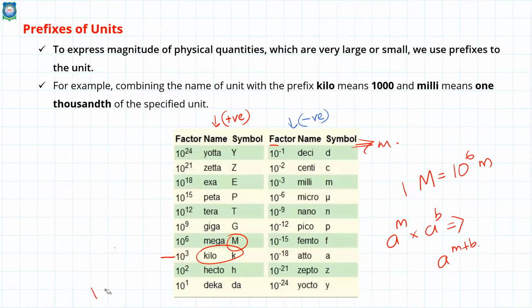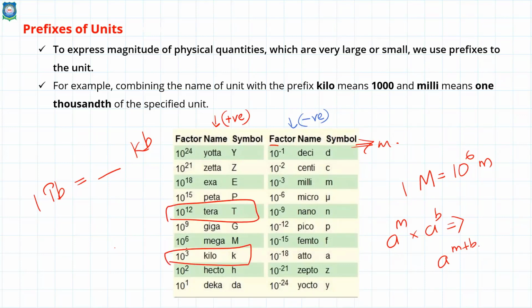Another question: look at the table and tell me, convert 1 TB to kilobyte. Here I have taken the base as B, byte. So find 1 TB in KB. KB is here, TB is here. When you look at the values, you can tell: 10 raised to 9. So similarly, you should be very thorough in converting from one unit to another. That is the significance of this table. Looking at the table, if you have a decent idea of the values, you can be extremely good in conversion. Let us take another example.